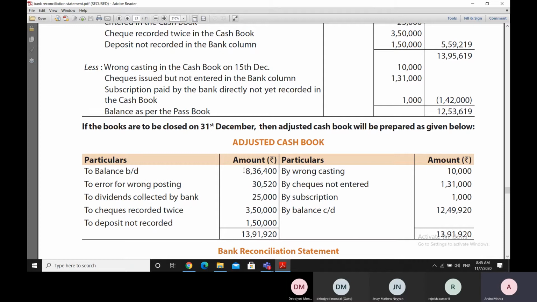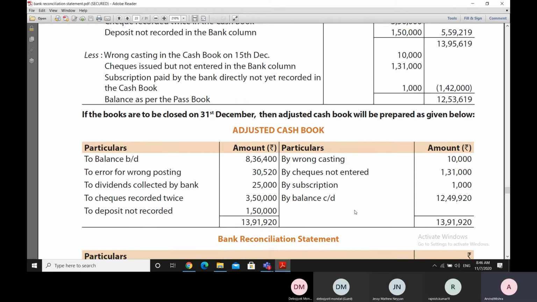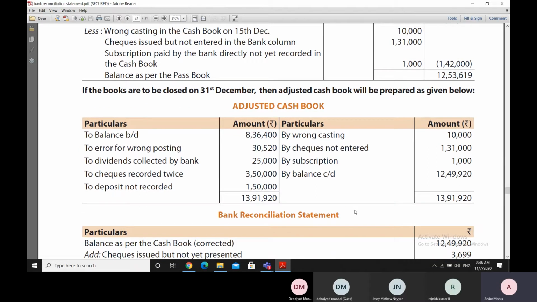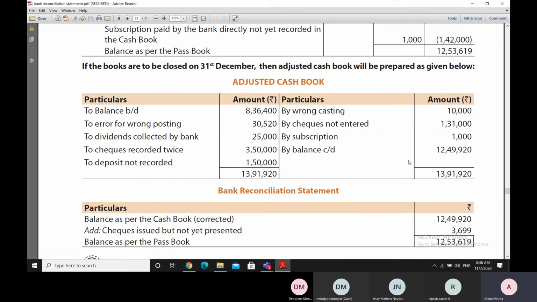We start with the cash book balance which has been given in the question, 8,36,400, and it is a debit balance as you can see, and thereafter after adjusting the cash book, we are getting a balance of 12,49,920, a debit balance of 12,49,920, which will be carried forward. This will be the balance of the cash book, which will be used to prepare the bank reconciliation statement, which will be the starting point of the bank reconciliation statement.